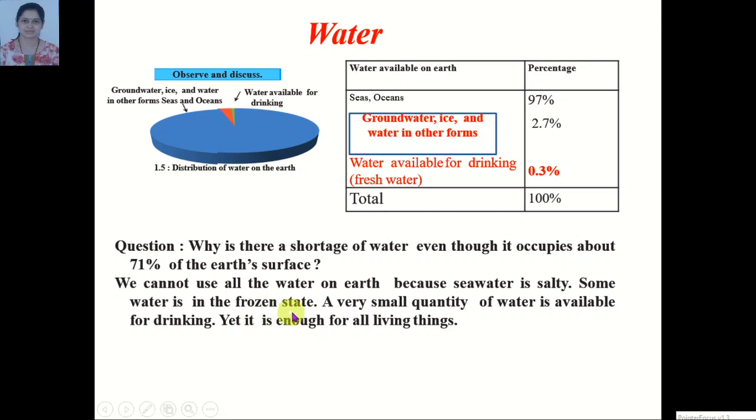Some water is in a frozen state, so that water also we cannot use for drinking. A very small quantity of water is available for drinking. How much water is available for drinking? 0.3%. Yes, yet it is enough for all living things. So we have to use water carefully. Students, write down this table in your notebook. It is important for us.